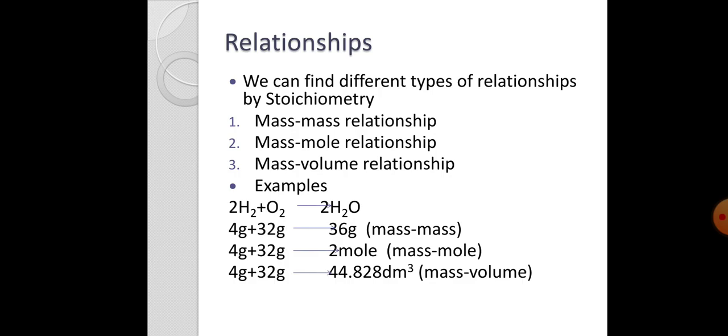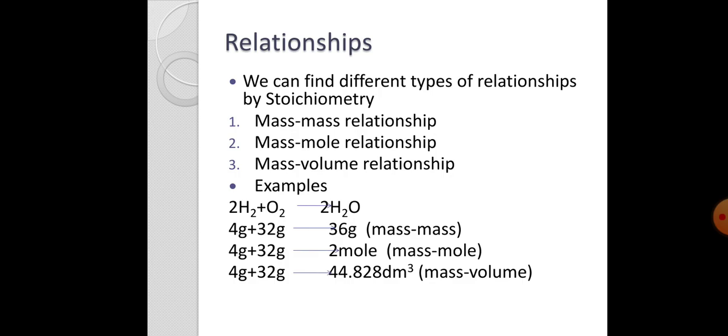It would produce 2 moles of water, and 2 moles of water is 36 gram. That is, we can calculate the mass to mass relationship. In the same way, 4 gram hydrogen and 32 gram oxygen produce 2 moles of water. We can calculate the mass to mole relationship.